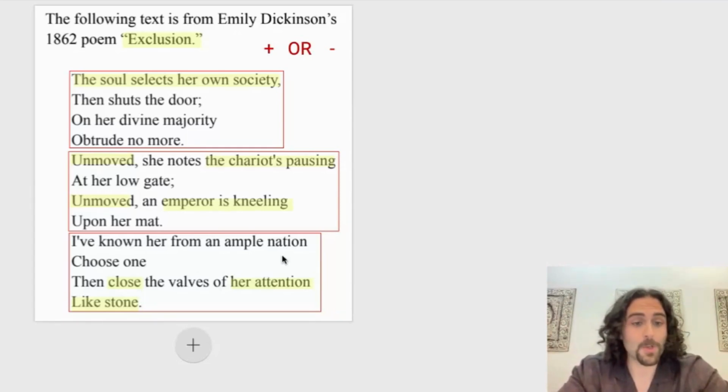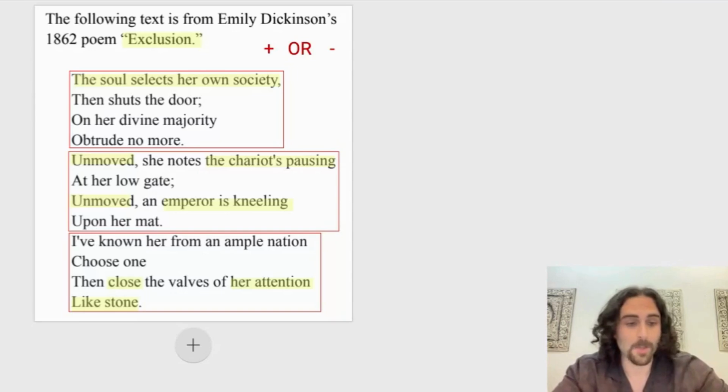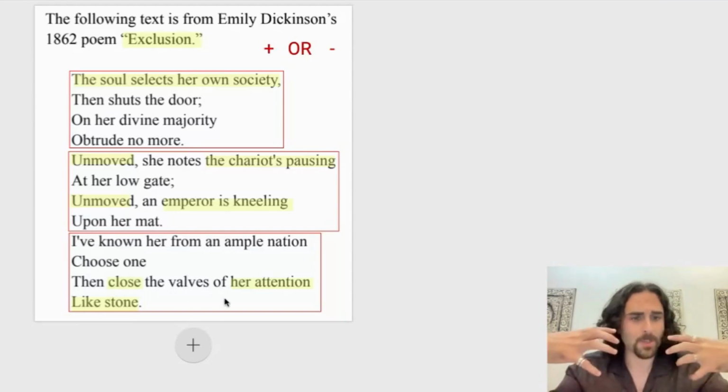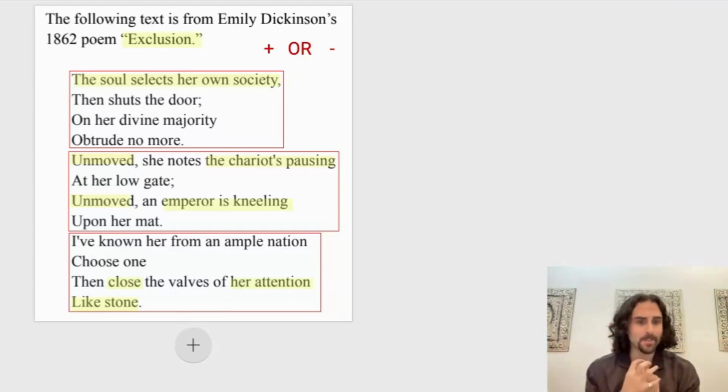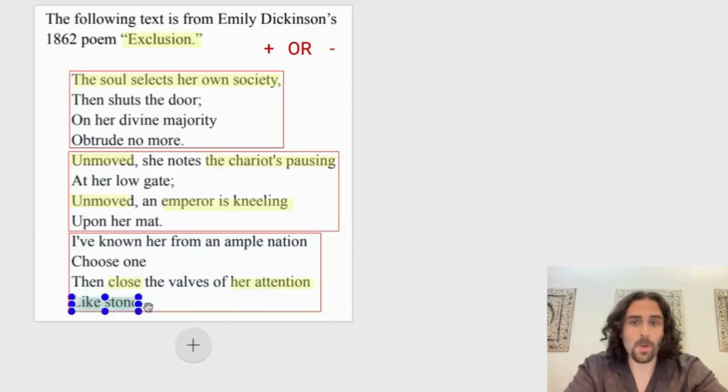Finally, my third chunk reads, "I've known her from an ample nation, choose one, then close the valves of her attention like stone." Again, the words that seem most important to me are closing attention like stone, remaining steadfast and remaining strong. Now, when I think about this poem as a whole, it is talking about exclusion, it is talking